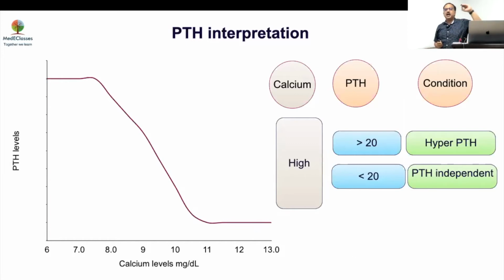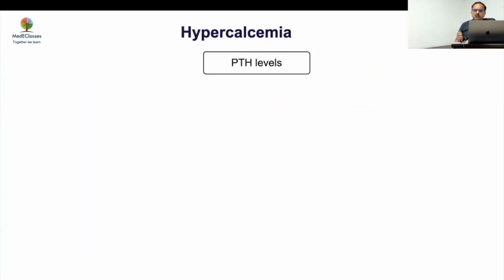As for hyperinsulinism, any detectable insulin during hypoglycemia is significant. Any detectable PTH, or PTH more than 20, is significant in hypercalcemia. Don't say, okay, PTH is 40, it cannot be hyperparathyroidism. No, that's not true. More than 20 is significant, and this is an important concept which has to be looked into in that regard.